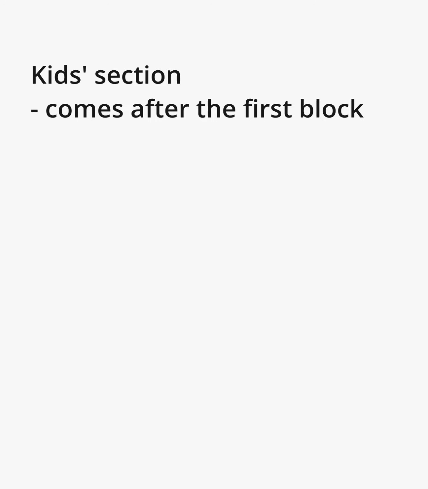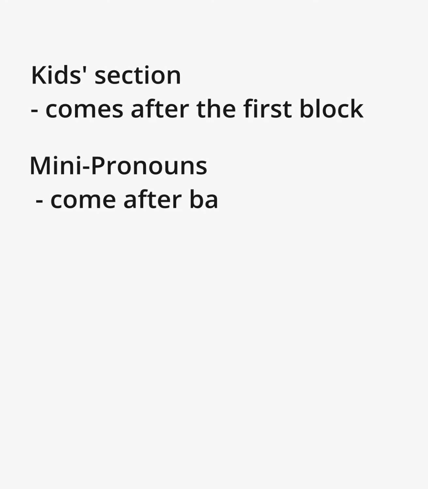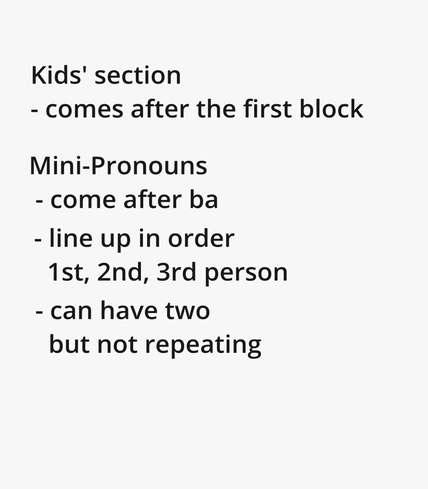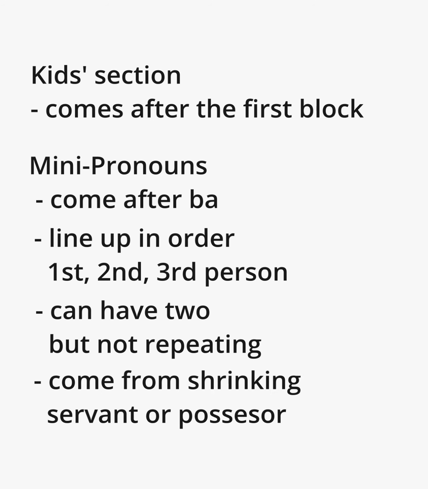Okay, so let's review everything that we've seen so far. We have a kid section, which comes after the first block. And in that kid section goes things like ba and the mini pronouns. Now there's other things too that go in there, but for now we just know that the ba comes in, and after ba comes the mini pronouns. And the mini pronouns have to line up in first, second, and third persons. That's the order that the kids always have to follow. And we can have up to 2 mini pronouns in a kids section, as long as they're not the same one repeating. And mini pronouns come from either shrinking a servant or shrinking a possessor.